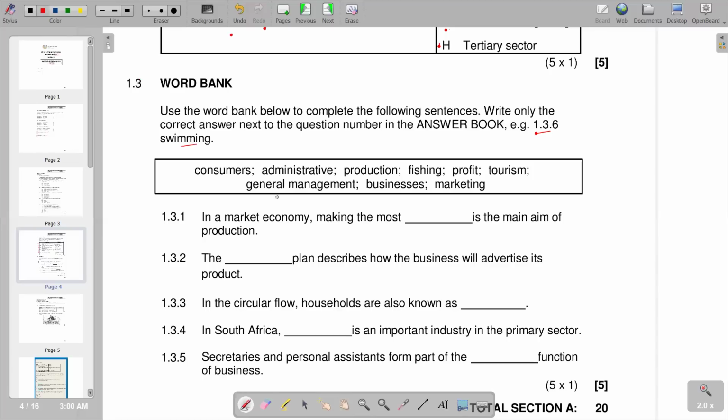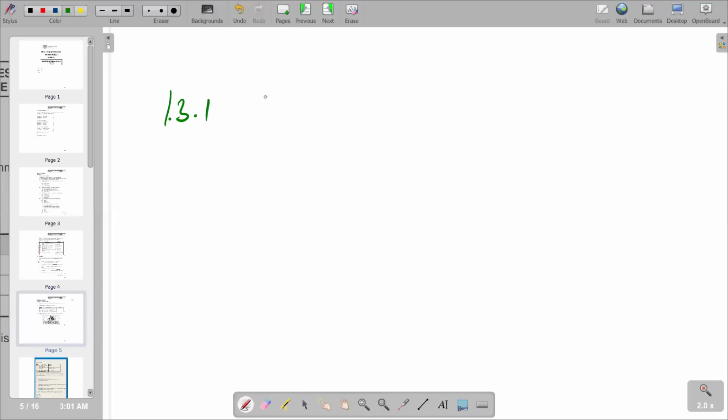So we're given a list of terms or words. The main aim of production is making the most. So in a market economy, usually there's private ownership, remember, and every business who needs to operate is free to operate. So obviously, you know that the main aim of businesses at the end of the day is to make profit. So we have profit here. So it means here we are saying 1.3.1, we have profit. So we can just present that as our correct response. So 1.3.1, we are saying our answer is profit.